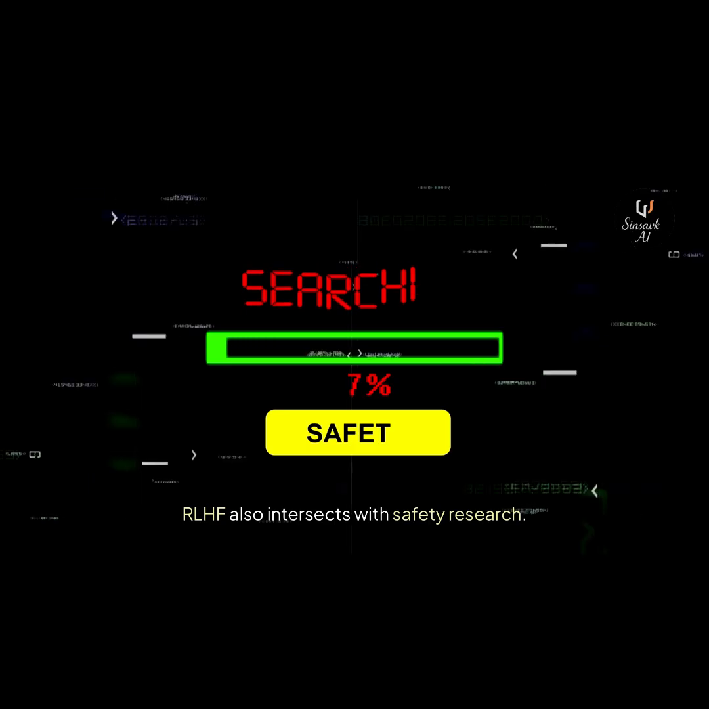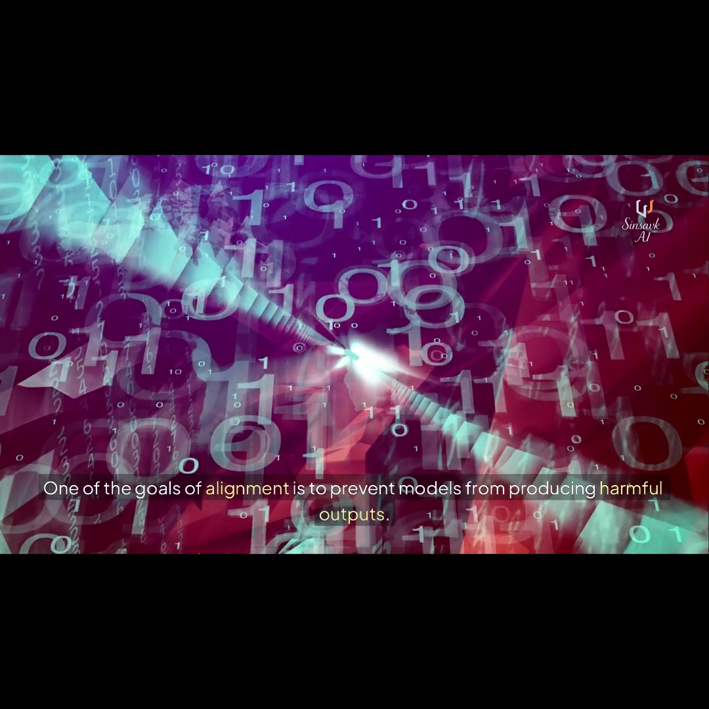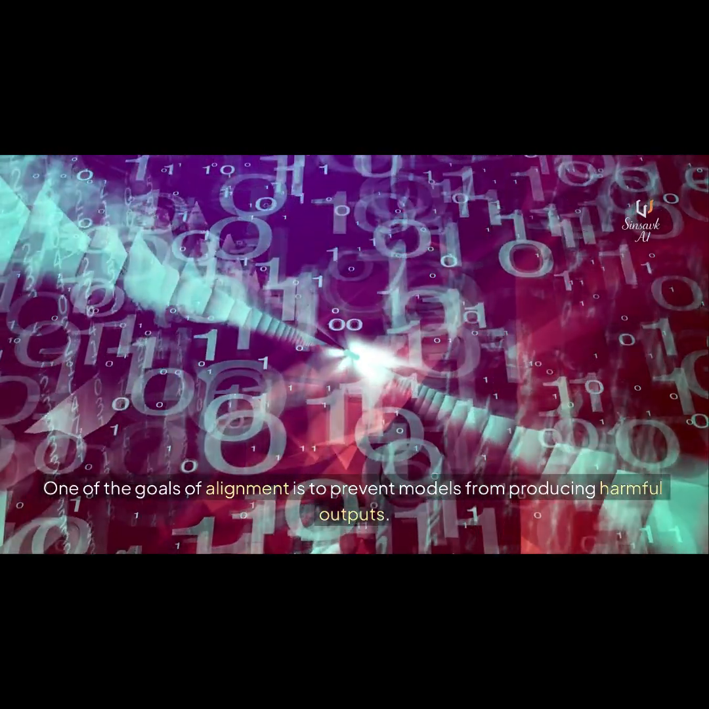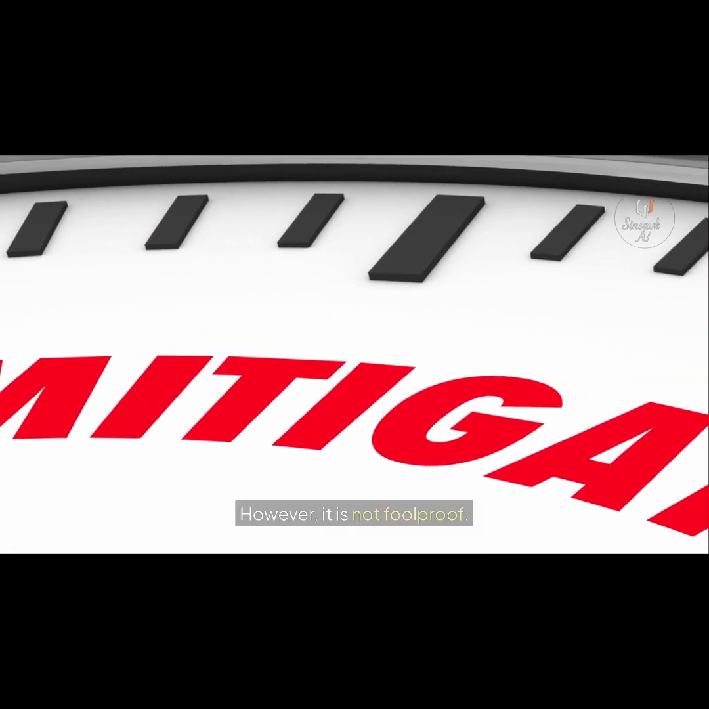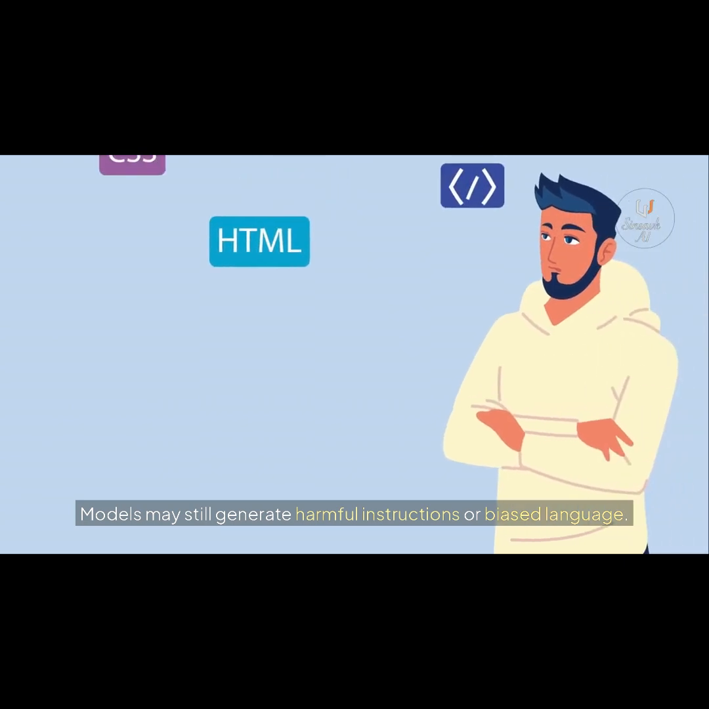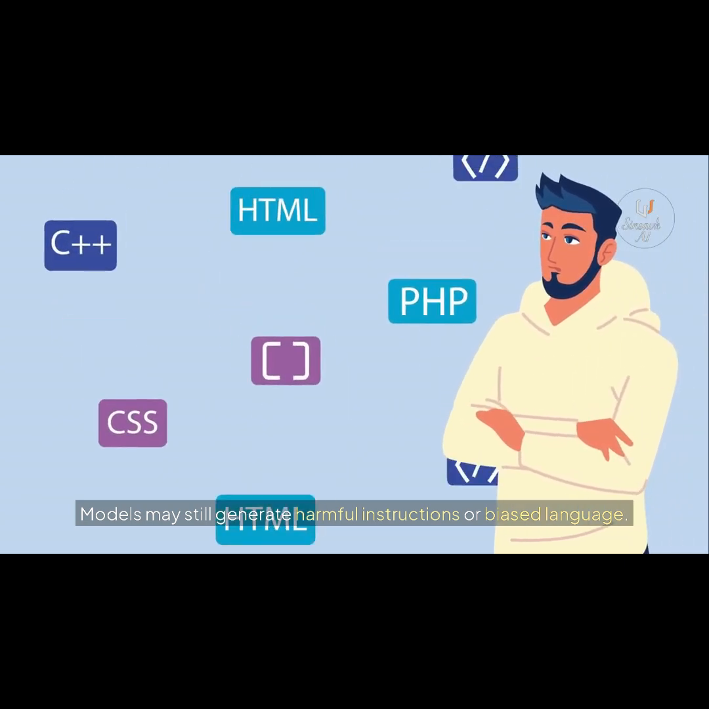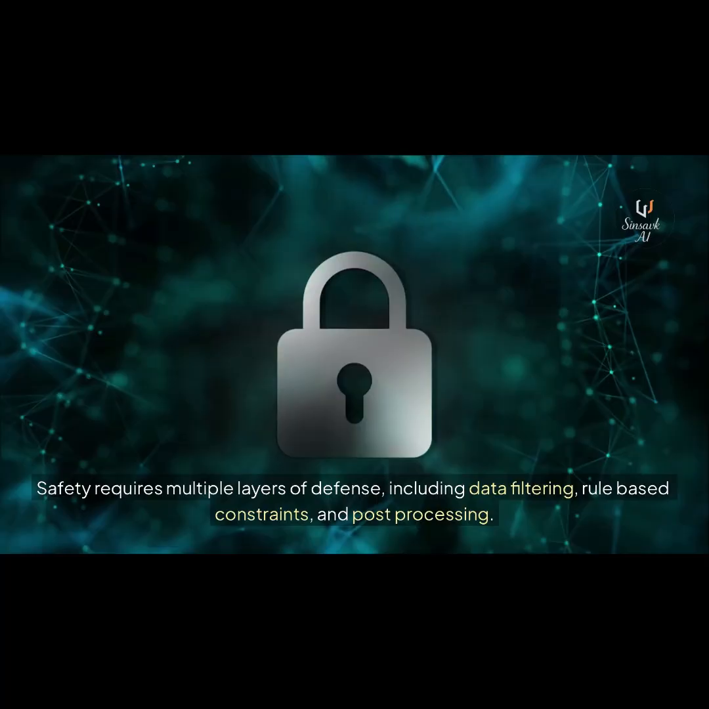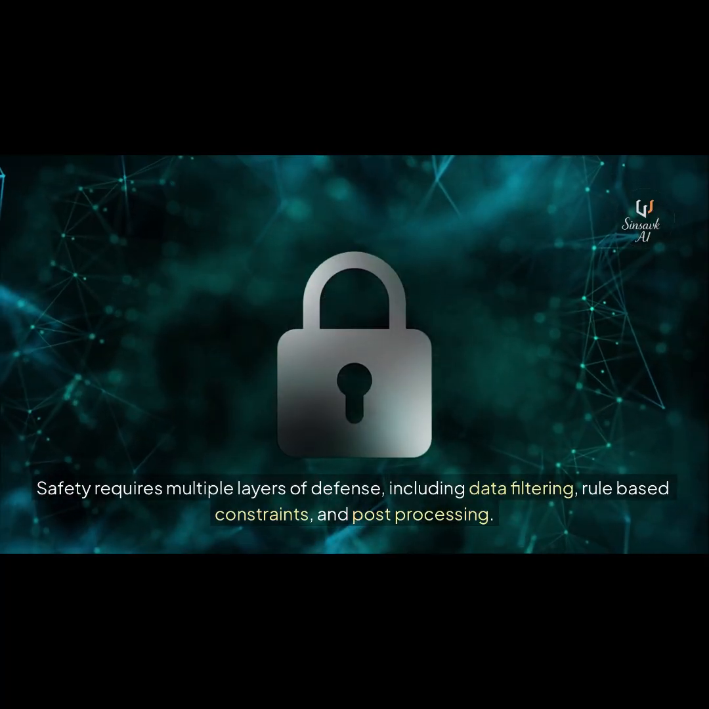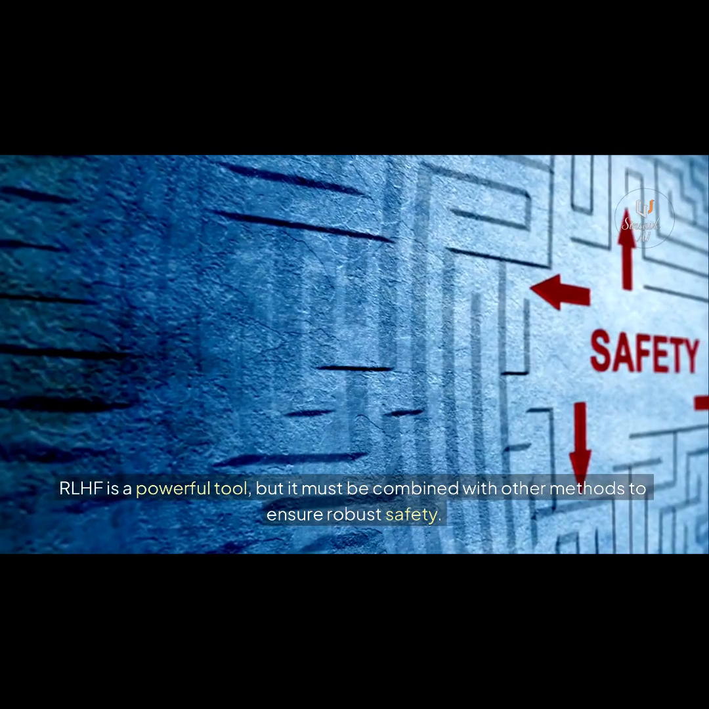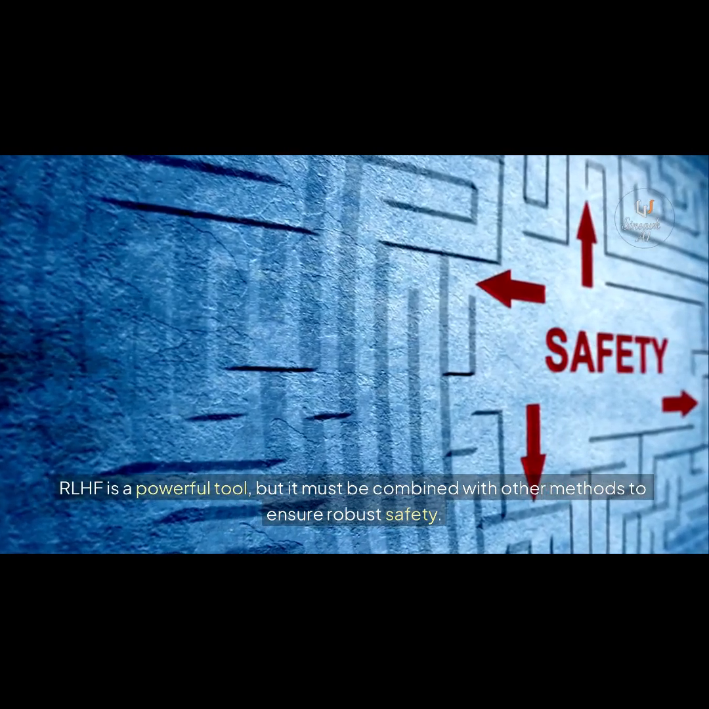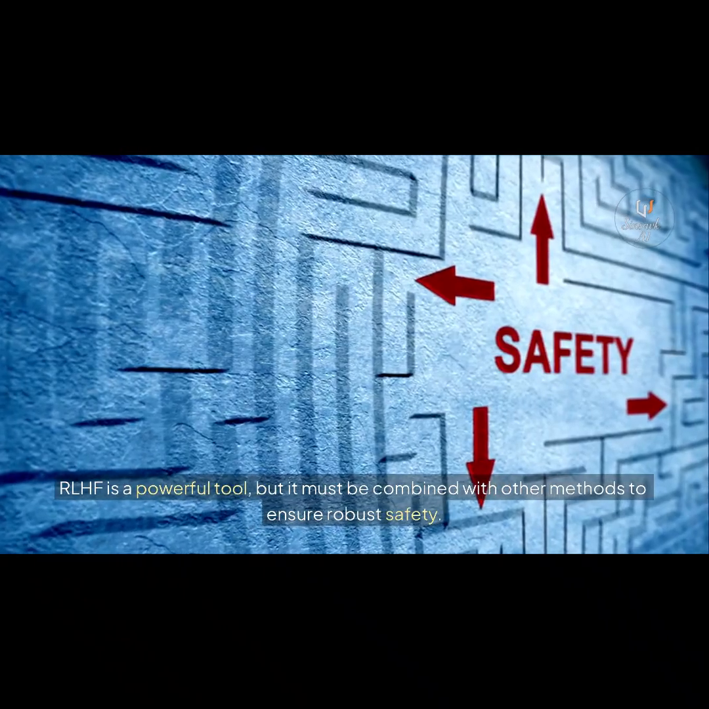RLHF also intersects with safety research. One of the goals of alignment is to prevent models from producing harmful outputs. RLHF can reduce risks by teaching models to avoid unsafe content. However, it is not foolproof. Models may still generate harmful instructions or biased language. Safety requires multiple layers of defense, including data filtering, rule-based constraints, and post-processing. RLHF is a powerful tool, but it must be combined with other methods to ensure robust safety.